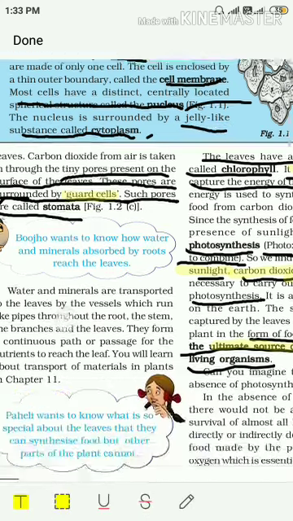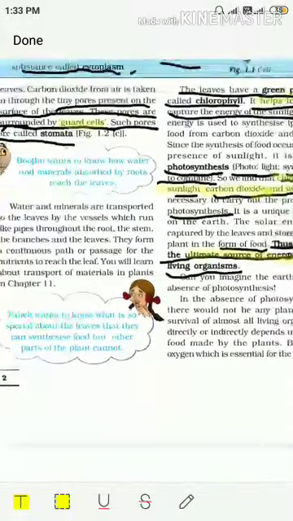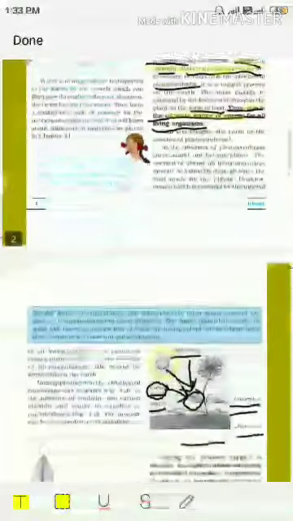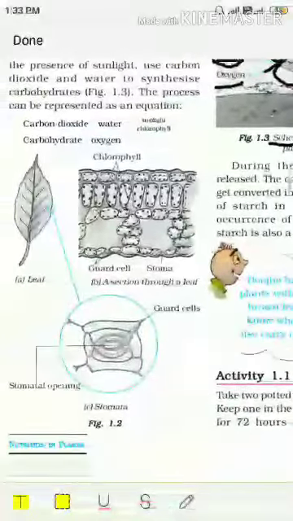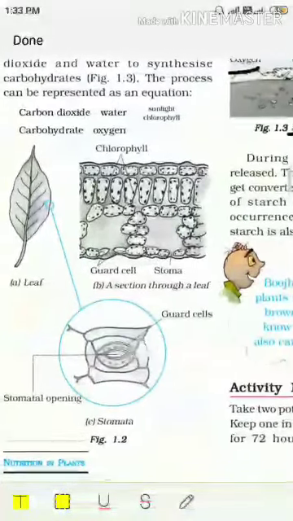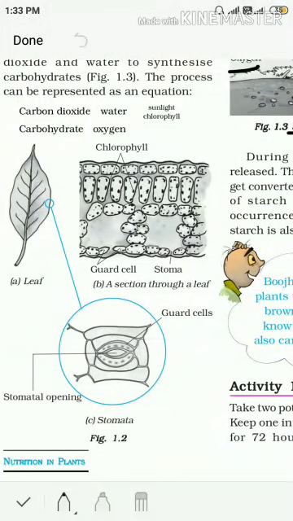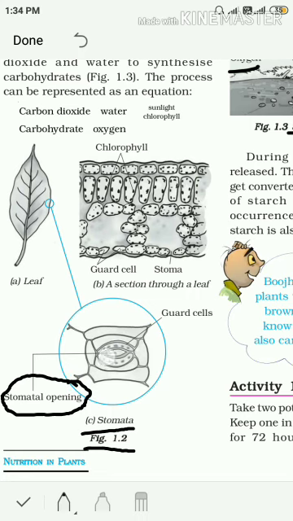Now again let us discuss the structure of stomata. As I explained to you about stomata, but we haven't discussed the structure of stomata. Children, just see here figure C 1.2c. In this you can see that there is a pore or opening. That opening is called the stomatal opening, and this stomatal opening is guarded by, or surrounded by, a special type of cells.